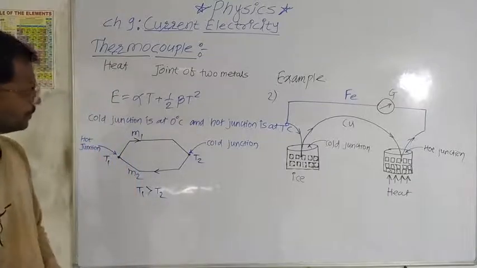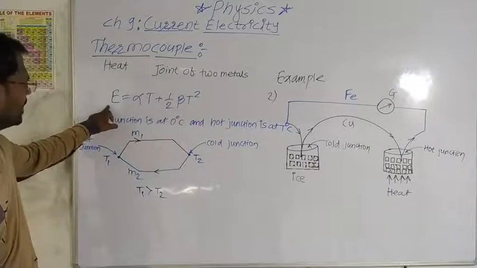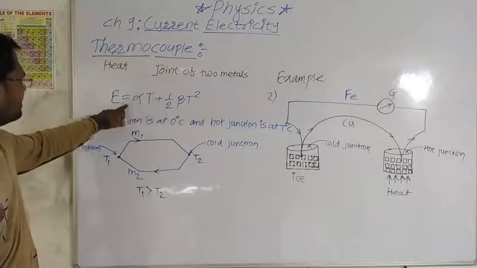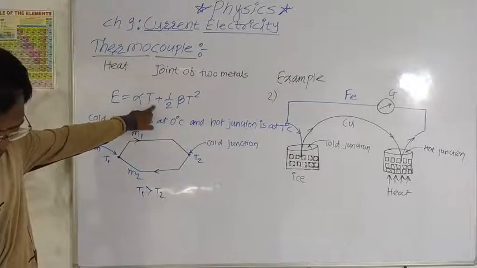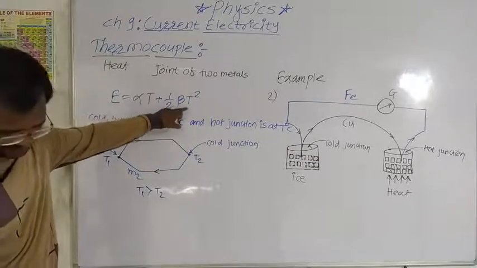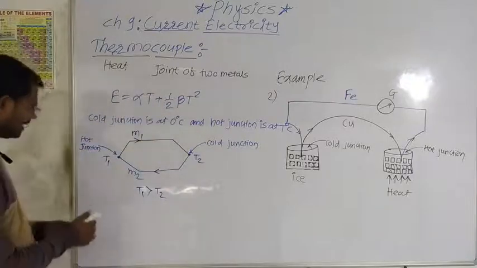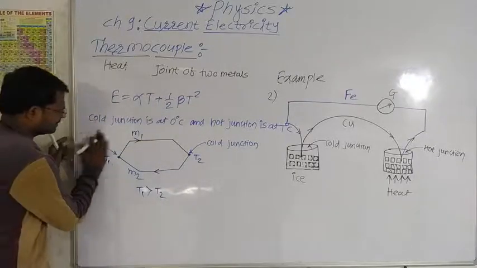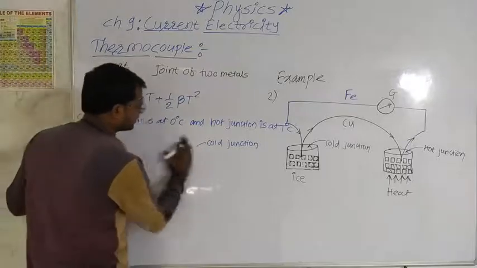The EMF produced is calculated by using this formula. E is equal to alpha into capital T plus half of beta into T square. Here alpha and beta are thermoelectric constant.